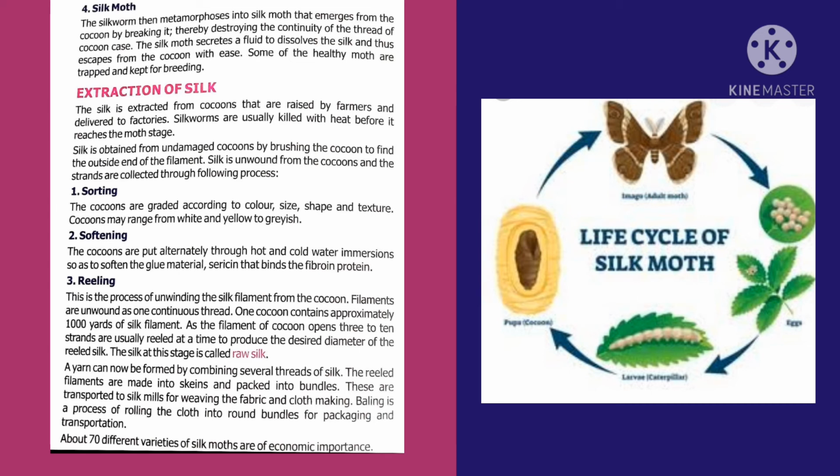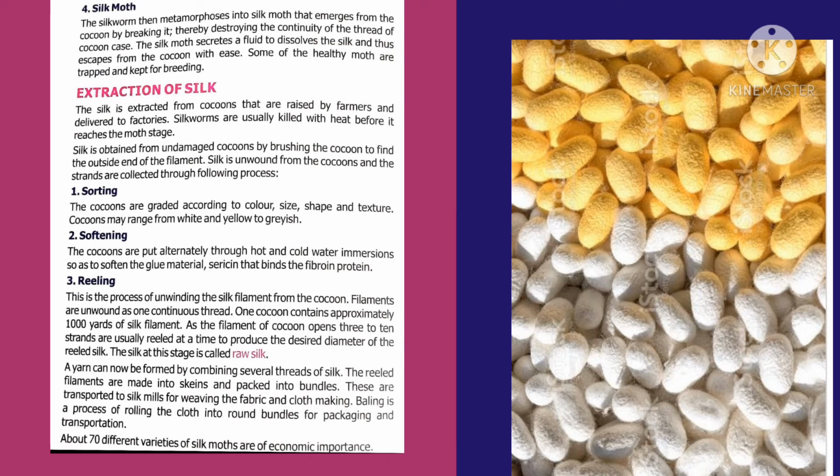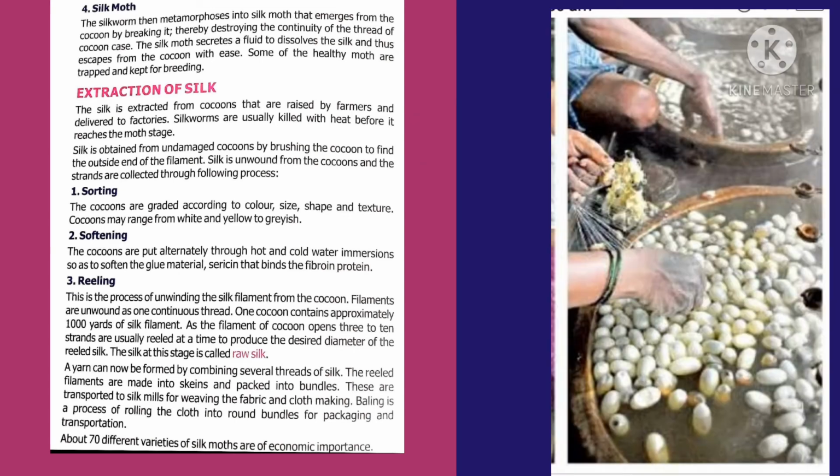Now we are going to learn how to extract silk from cocoons. Different processes involved in extraction of silk are sorting, softening and reeling. Sorting is the process of grouping the cocoons based on their color, size and shape. Basically, cocoons are white and yellow in color. The next process is softening. Cocoons are put in hot and cold water to soften the sericin which binds the protein fibers.